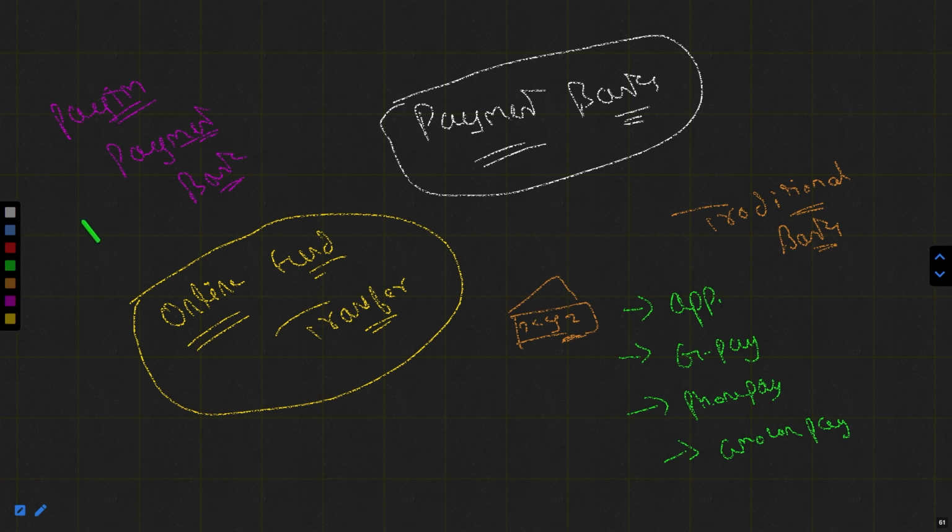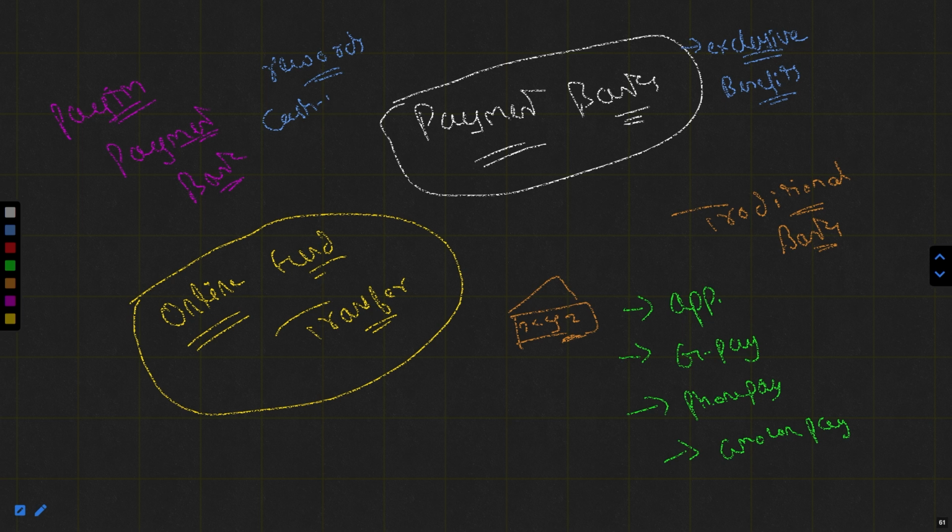Because the payment banks have some exclusive benefits. Like you could get rewards while making the payments.